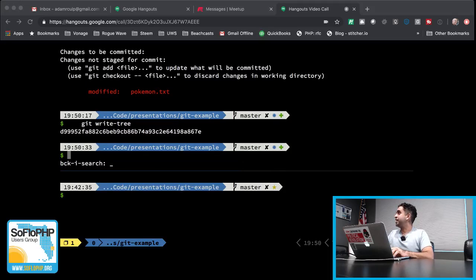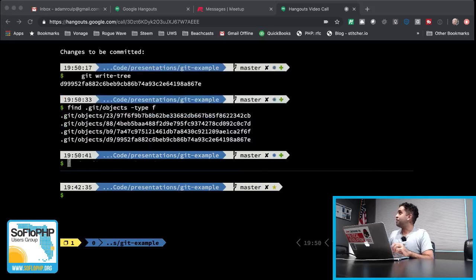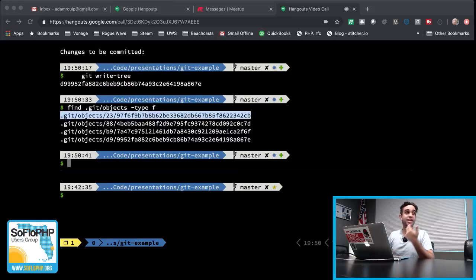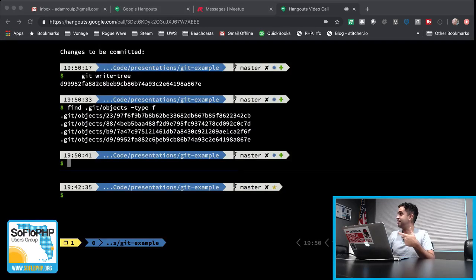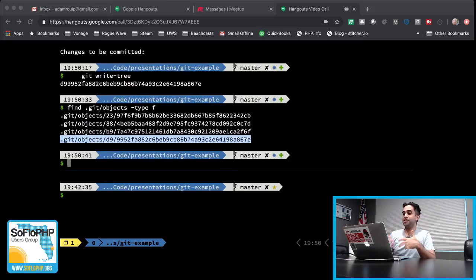And if we run find again, everything is stored here. These first 3 lines are all blobs that we created for Pokemon.txt. Here's the B9, so on and so forth. But we actually just created this one, D999, so on and so forth. And that is the tree that we just created. So everything gets stored back here.